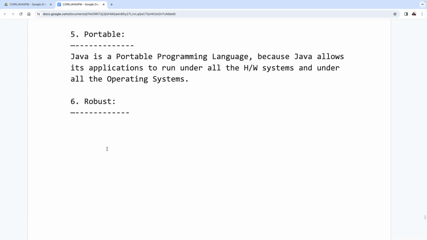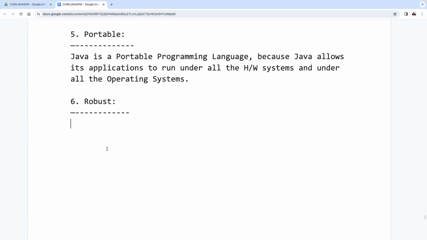I have a programming language. When am I able to say my programming language is a robust programming language? To say a programming language is a robust programming language, what criteria do we have to follow? What exactly are the measurements we are going to take? What exactly are the parameters we are going to recognize and consider to say a programming language is robust? If we come to this point, I'll give one simple solution. Does everybody understand the points here?